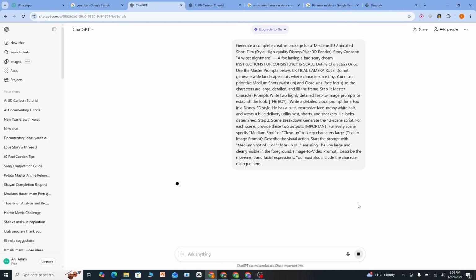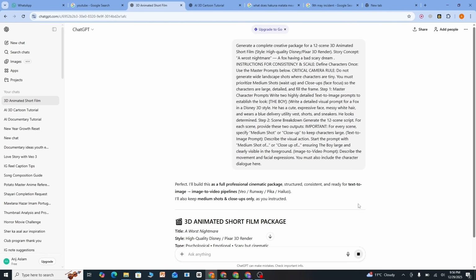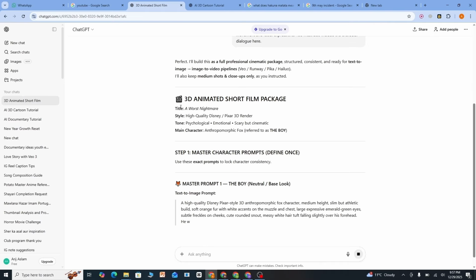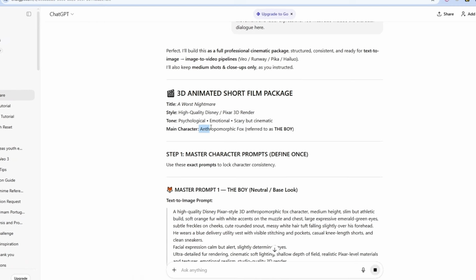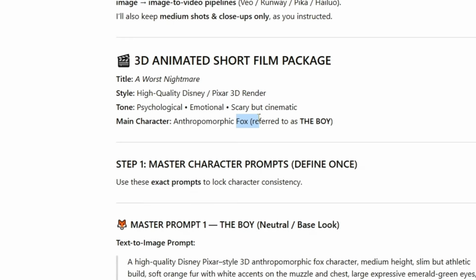ChatGPT gonna create the scenes, the perfect picture prompts, and even the animation prompts. Now, for example, here you can see the title is A Worst Nightmare, and the style is high quality Disney Pixar 3D render, and tone is psychological, emotional, scary, but cinematic. And the main character is a fox. I don't know how to pronounce this, so I'm gonna just say fox.